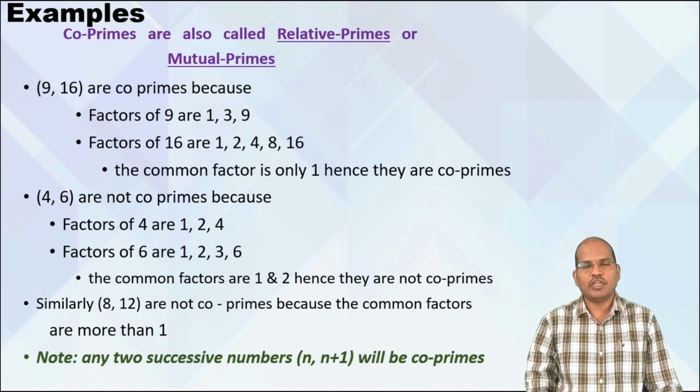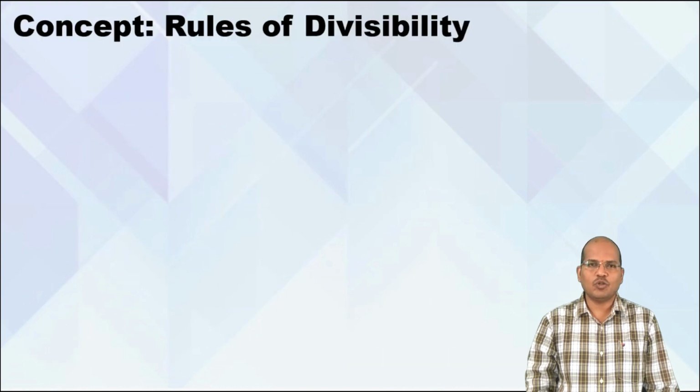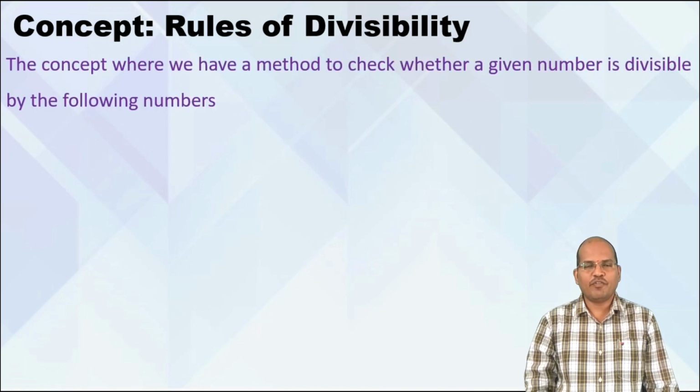Like 1, 2, 2, 3, 3, 4, 4, 5, 5, 6. Any two successive natural numbers are called coprimes. So keep that in mind. So let us begin with the first story called rules of divisibility. Okay, the first module of numbers.